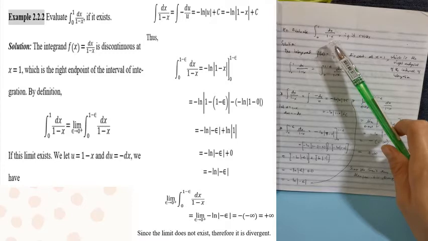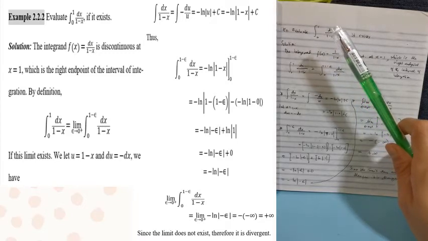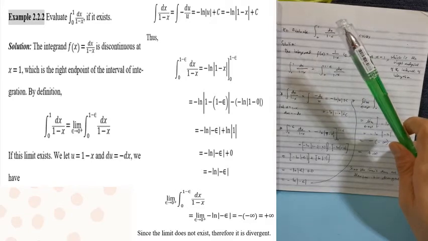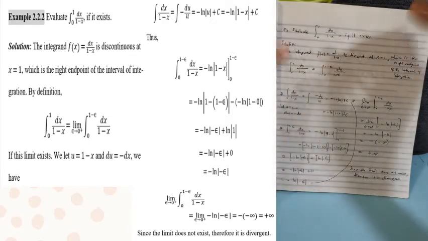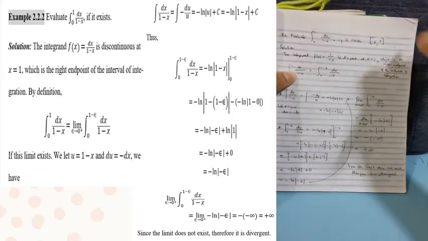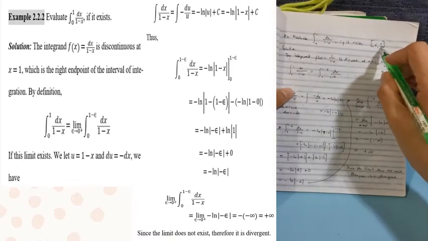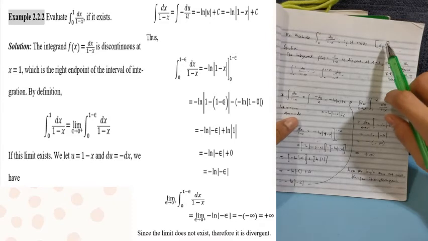Kapag 0 yung denominator, that is undefined, ibig sabihin discontinuous siya sa point na yon, which is the right endpoint of the interval of integration, kasi ang interval natin dito class is from 0 to 1.